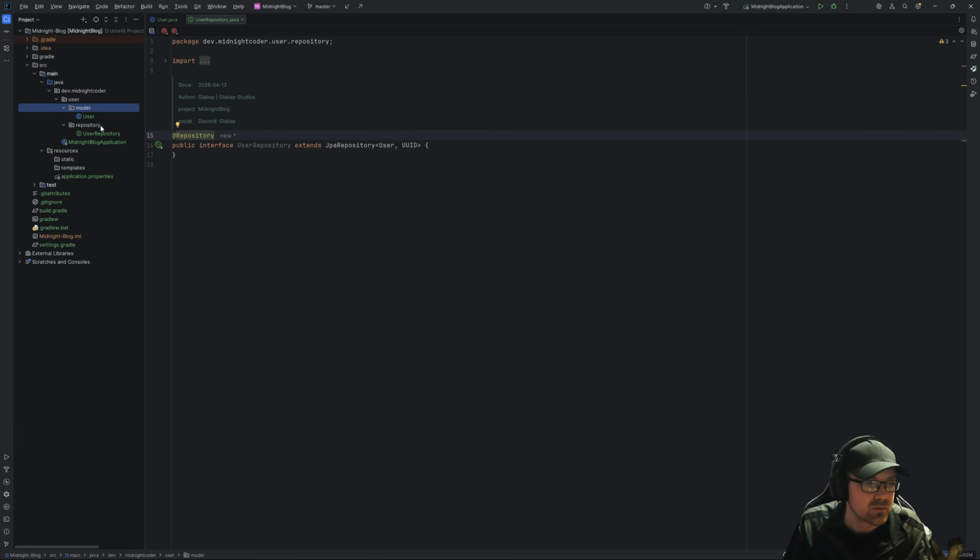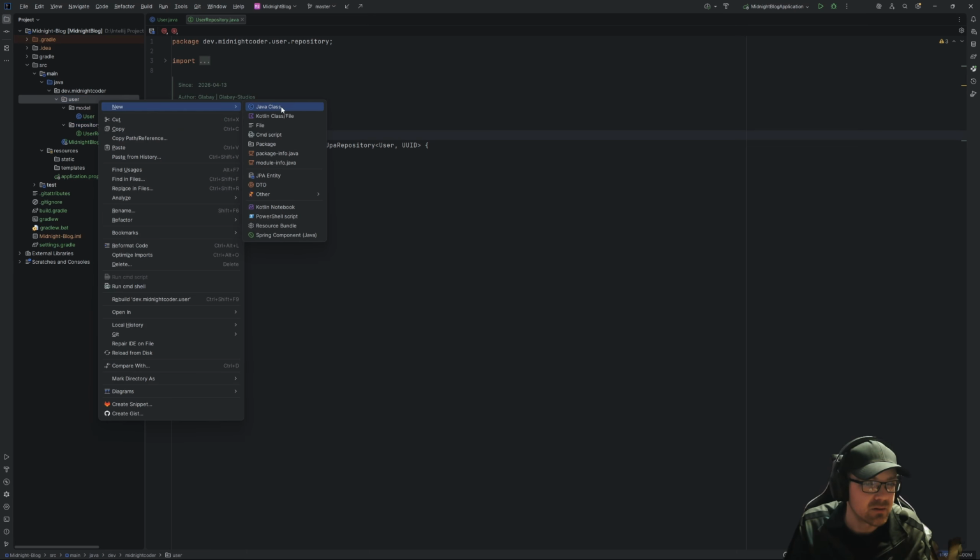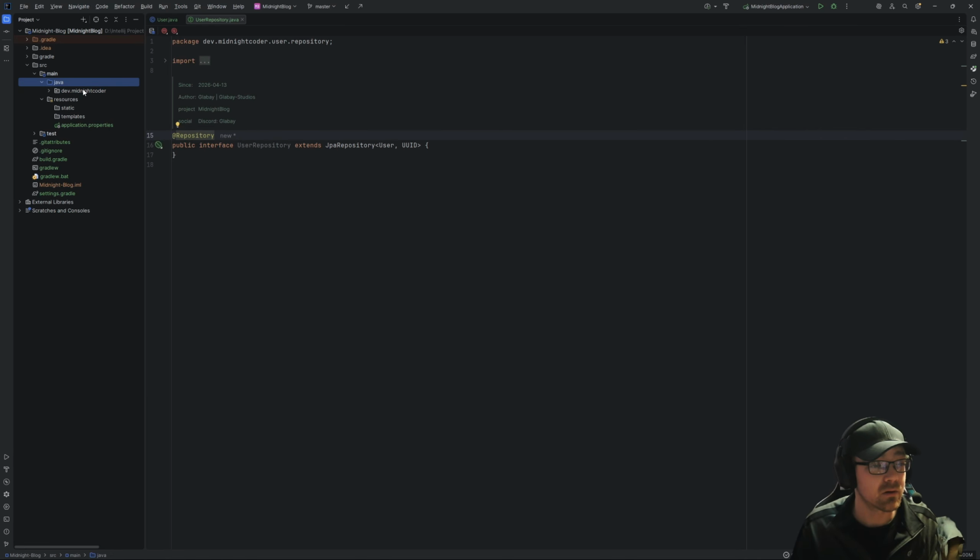Now, next we are going to need to create a service for this, which is just going to primarily handle getting a user, which we'll get into once we get a little further in. So next we're going to need to create, there is no web for this, although there is a controller. No, there's not. There's an auth controller that I'm going to make, so that's going to be under. Okay, so next we are